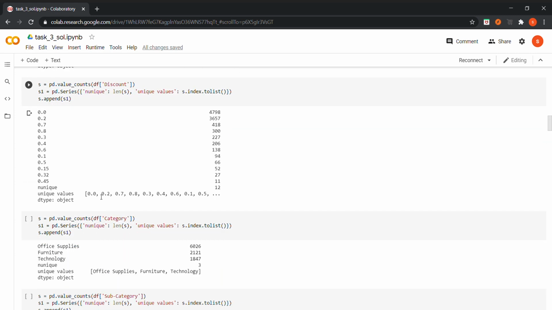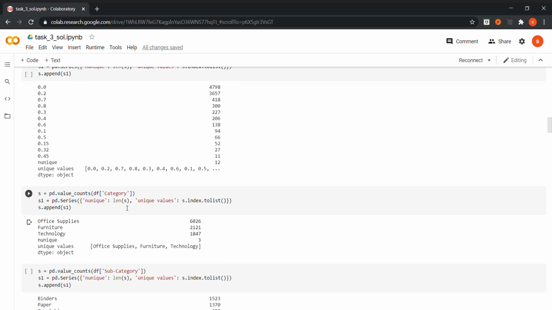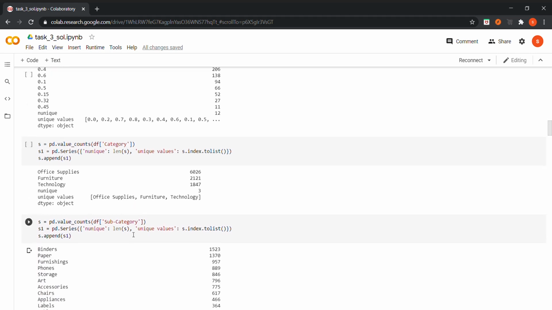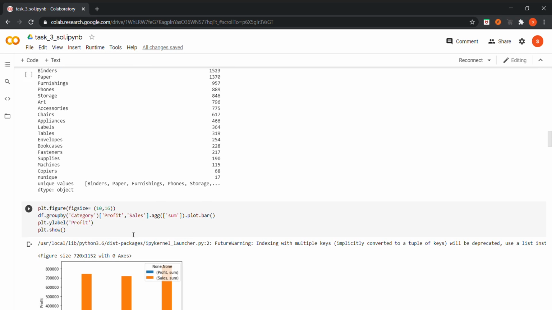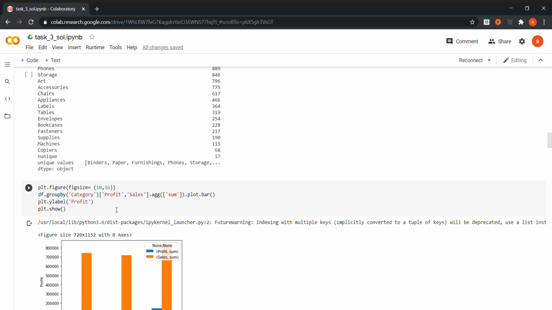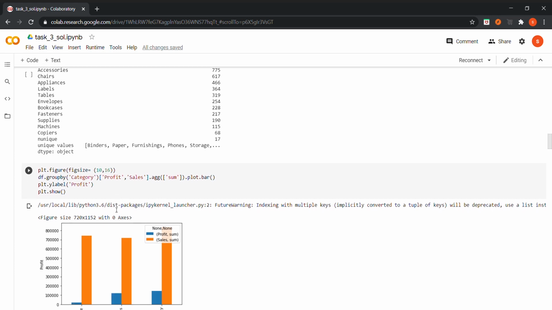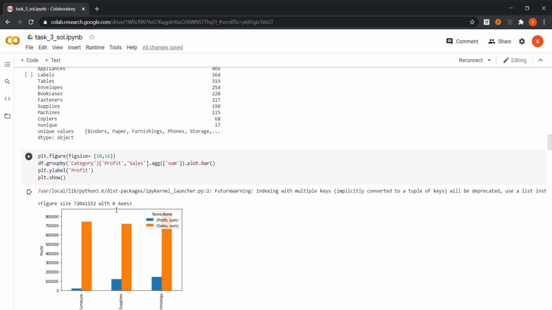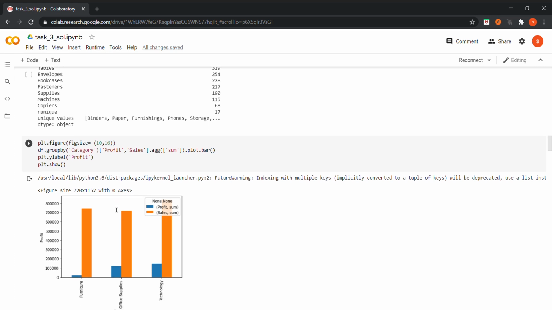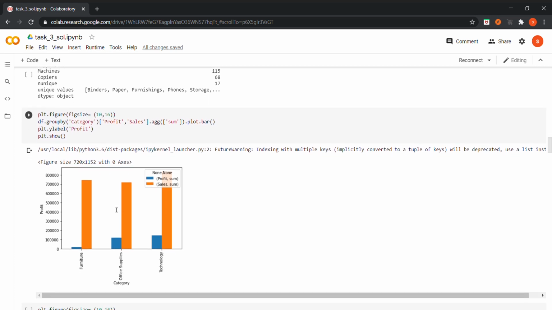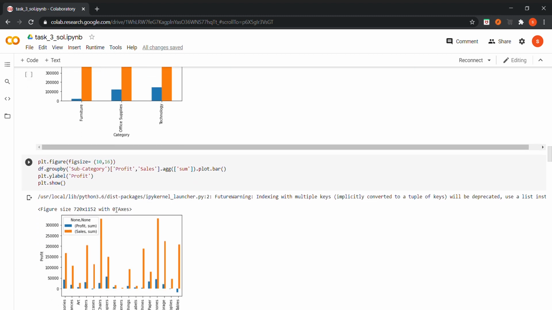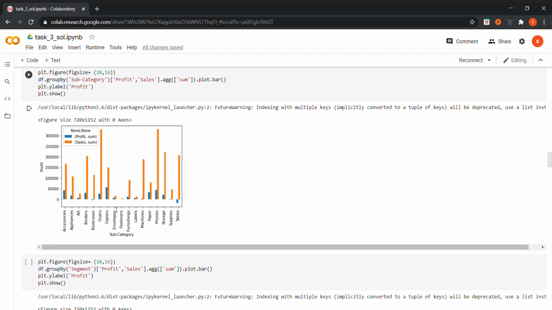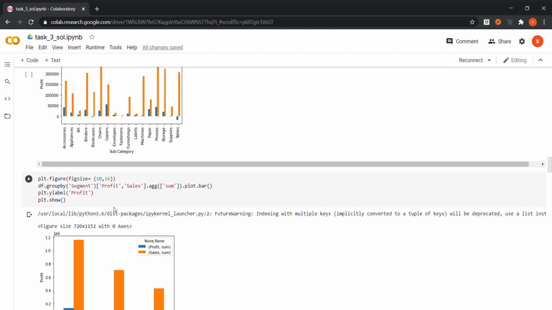After that, I found out how many various discounts have been given. Then I found the categories, subcategories, and all the unique values. After that I made a graph for finding out which category had what amount of sales and what amount of profit. After seeing this, I thought to see the subcategories also, which can be clearly seen through the graph.